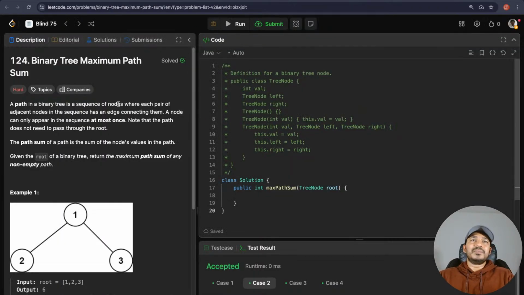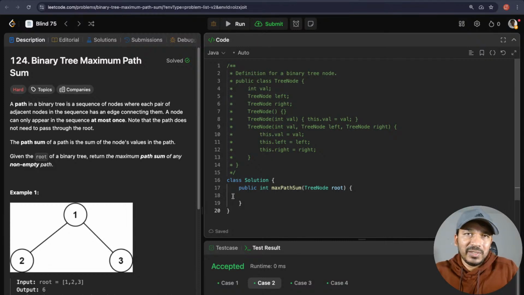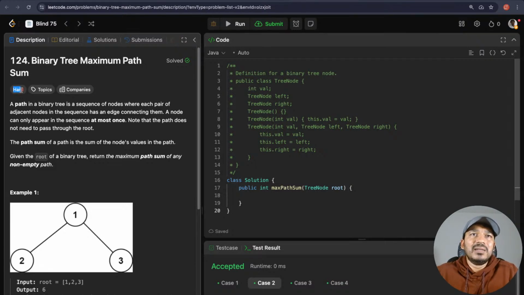So the next question is binary tree maximum path sum. This is also kind of like the previous problem. I have solved it before, that's why I'm able to come up with this approach pretty fast. I have seen this problem before. Otherwise this could become a little bit tricky to think about, even if we know the tree data structure very well. That's why it is marked as hard. I would say the approach is hard to come up with, but the implementation should be easy if we know the approach well. So let's see how to go about it.